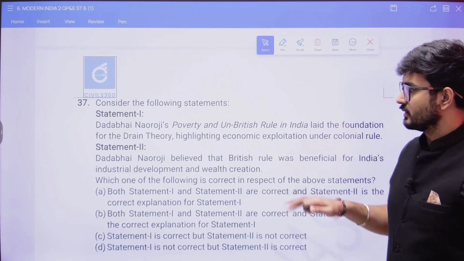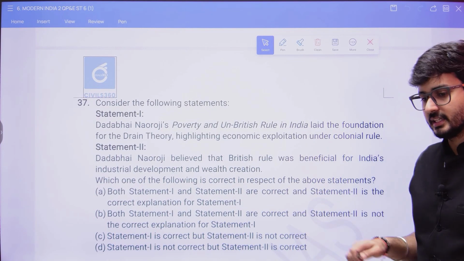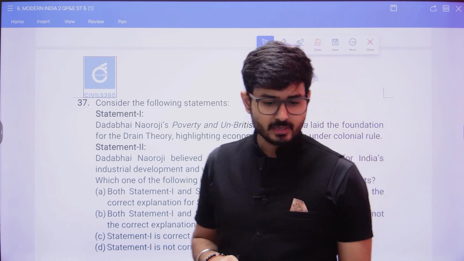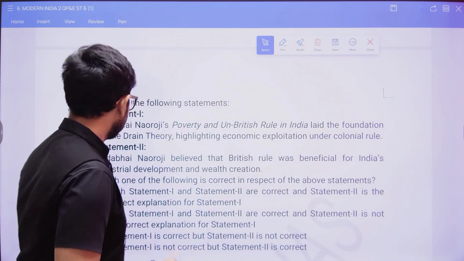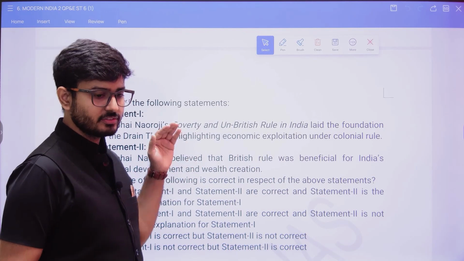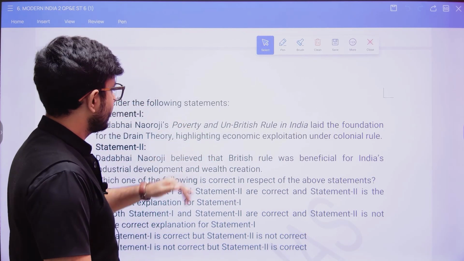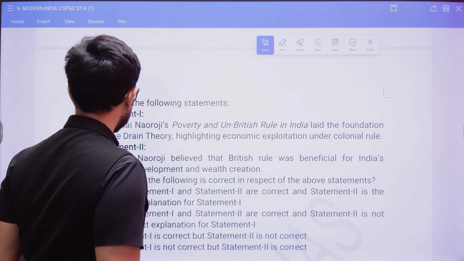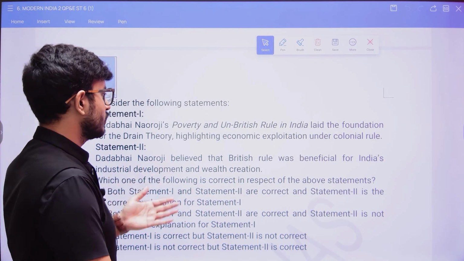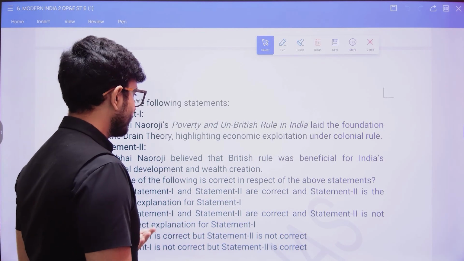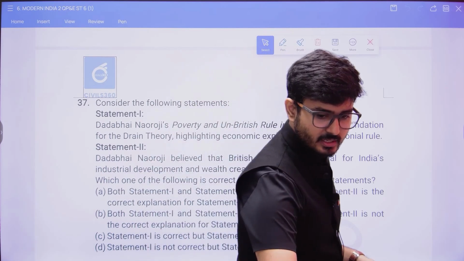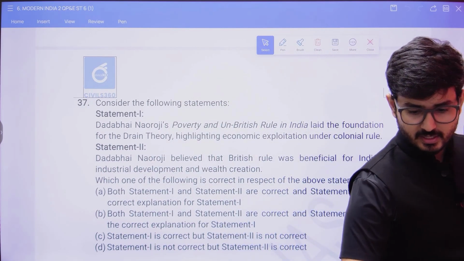Now, which of the following statements is correct in this particular context? Statement 1: Dadabhai Naoroji's poverty and un-British rule in India laid the foundation of the drain theory, highlighting economic exploitation under colonial rule. And statement 2 is that Dadabhai Naoroji believed that British rule was beneficial for industrial development and wealth creation. So which one do you think is generally correct here?